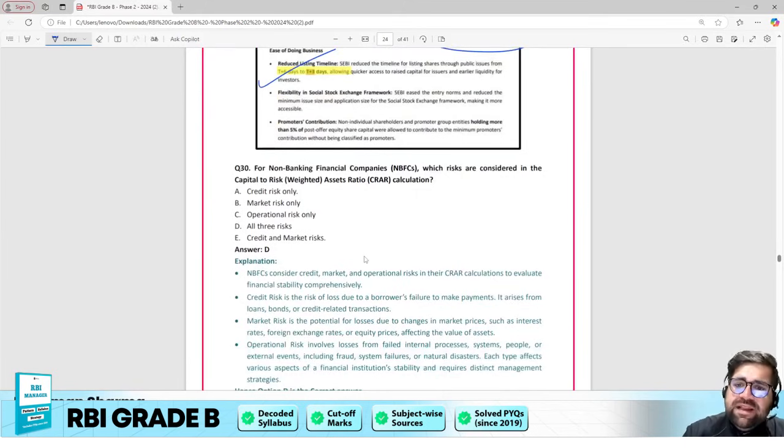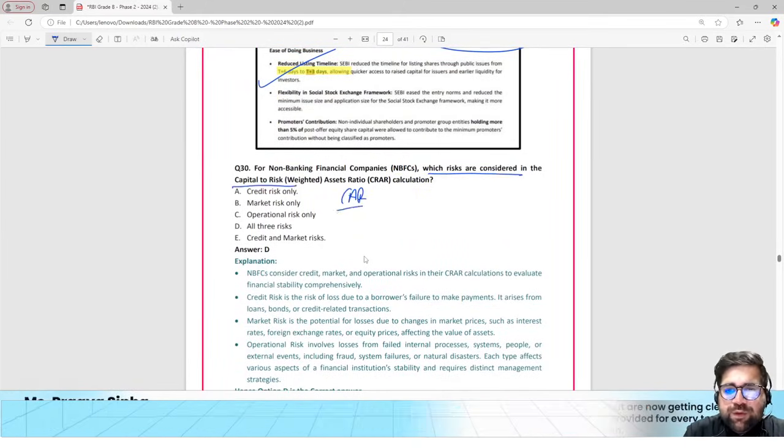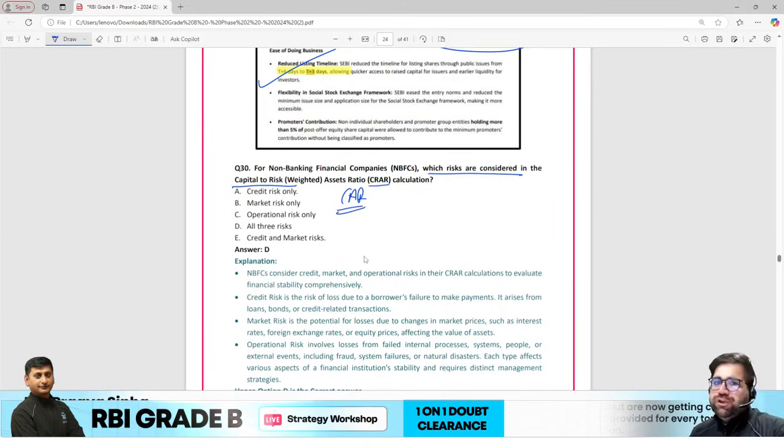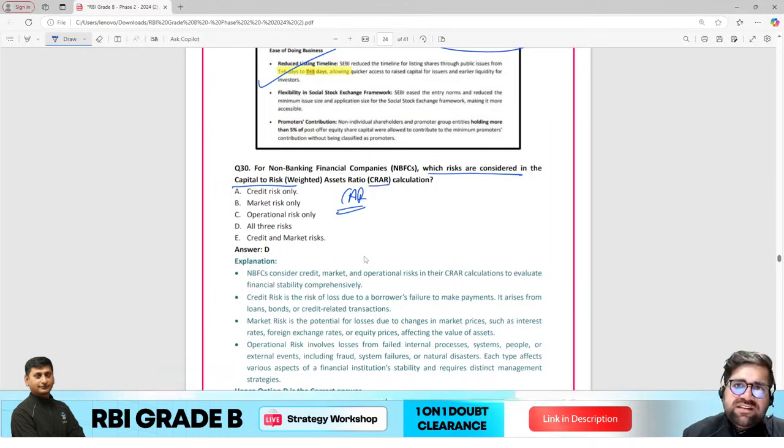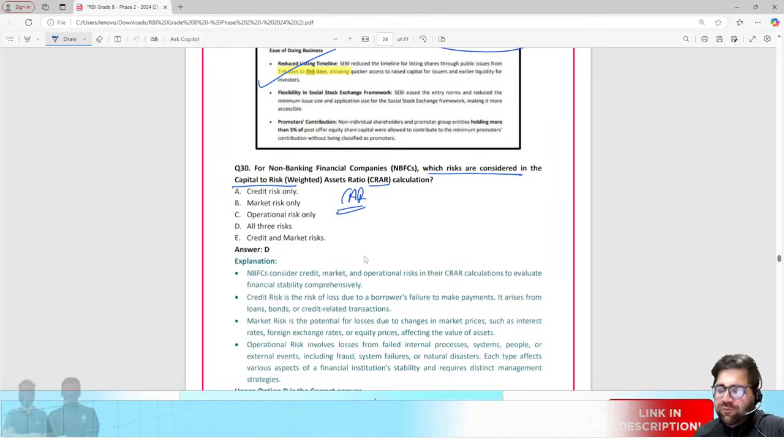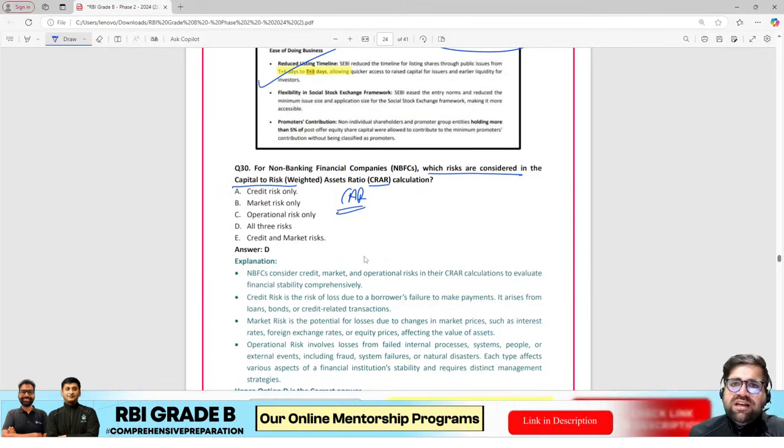Non-banking financial companies: which risks are considered in capital to risk? This is your capital adequacy ratio or CRAR. So for NBFCs, which type of risk is considered? Basel 1, Basel 2 and Basel 3, or whatever you want to call it. All the 3 types of risk, credit, market and operational risk, are considered.